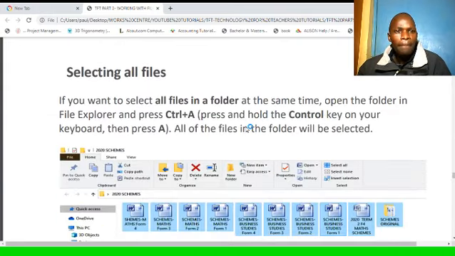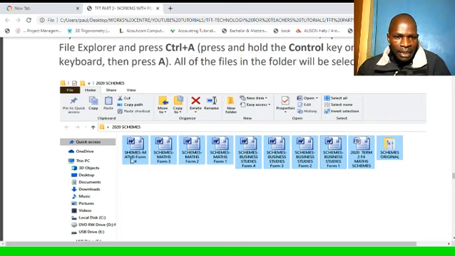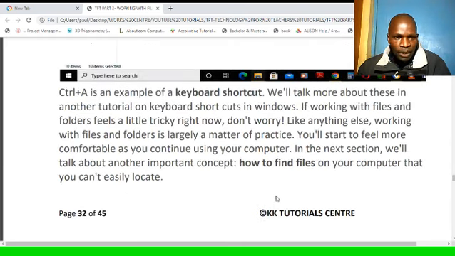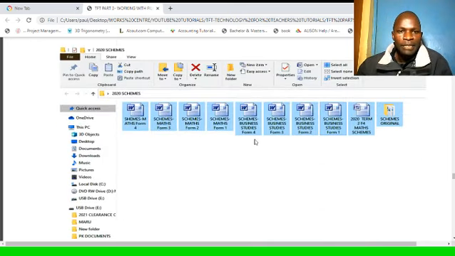Selecting all files. If you want to select all files in a folder at the same time, open the folder in File Explorer and press Ctrl plus A. Press and hold the Control key on your keyboard and then press A. I want to indicate to you that the letter A here is a short form for all. So all of the files in the folder will be selected. I can click anywhere in the folder, then Control and then A. That will select all the files within the folder. So these files will be selected.